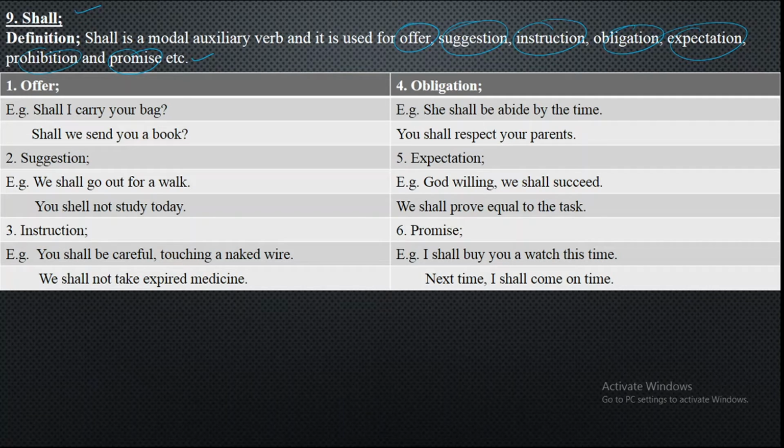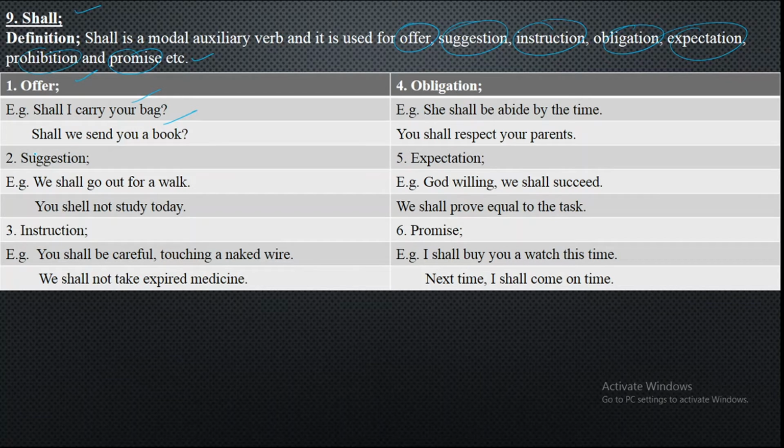Let's begin with the first one, that is known as offer. What does offer mean? When you offer someone something and that can go on for some time, that is known as an offer. Like I say, shall I carry your bag? If I carry your bag, it will be carried for some days, fulfill my requirements whenever I need it, then I'll return it back. And shall we send you a book? That is again offering someone a book or something like that.